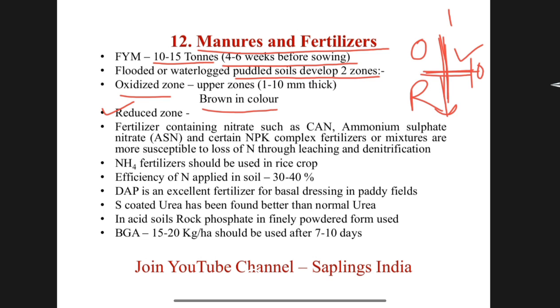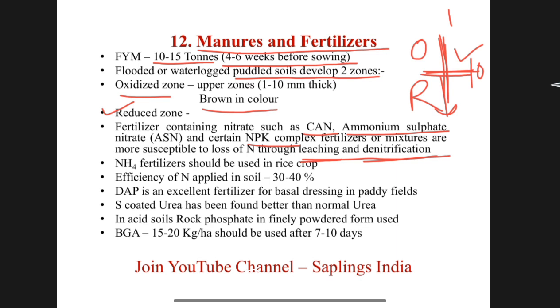Fertilizers containing nitrates such as calcium ammonium nitrate, ammonium sulfate, and certain NPK complex fertilizers or mixtures are more susceptible to loss of nitrogen through leaching and denitrification. So we should apply ammonium fertilizers in rice crop, because nitrate fertilizers are more susceptible to leaching and denitrification.